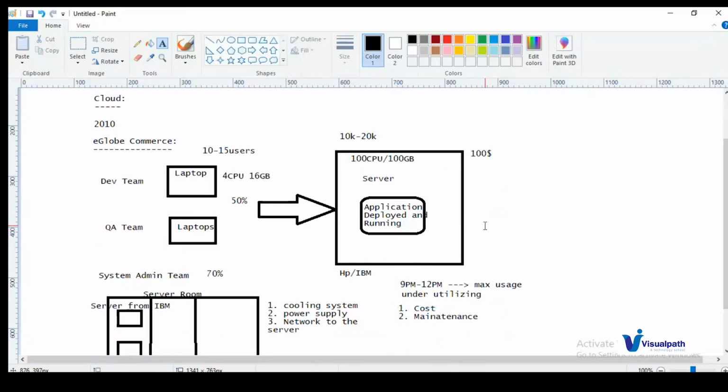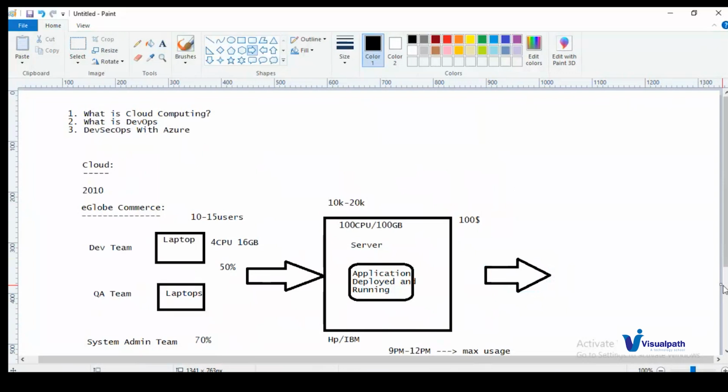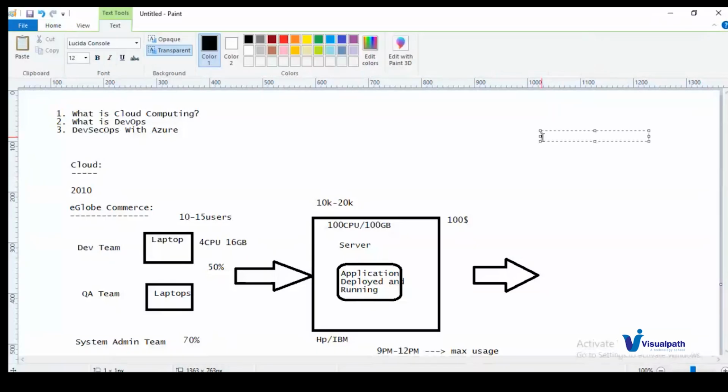This is where the cloud came into the picture after all the years. What will the cloud do? They say that we have web services. We will provide you all this infrastructure as code. In the cloud, you need to switch to the virtual machine or any service they are providing, and you can use it. So we need to maintain all these things. The first organization to introduce cloud concepts is Amazon's AWS. Later, Microsoft Azure introduced cloud computing, and then GCP, Google Cloud, also introduced cloud computing.